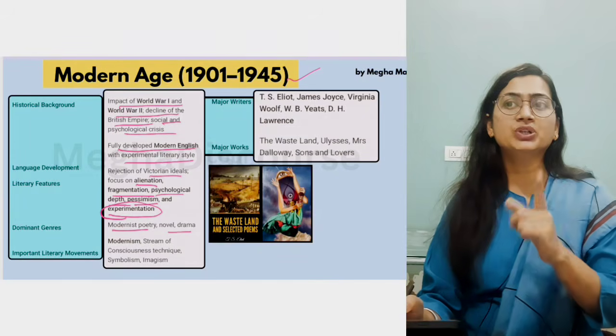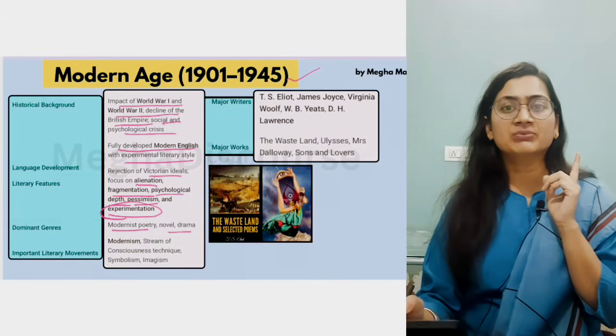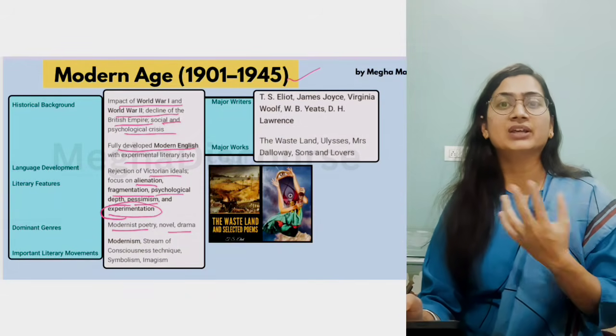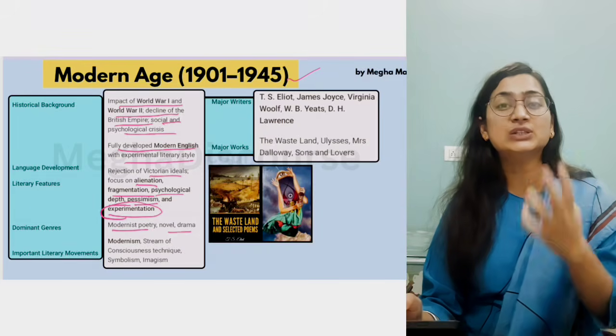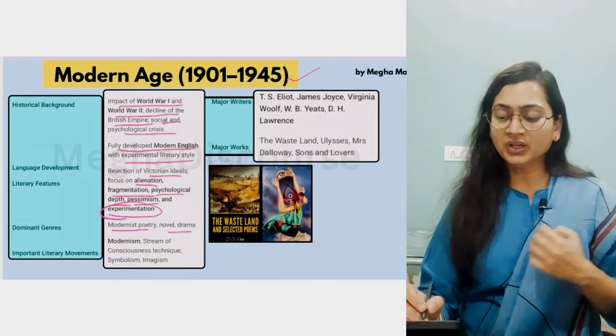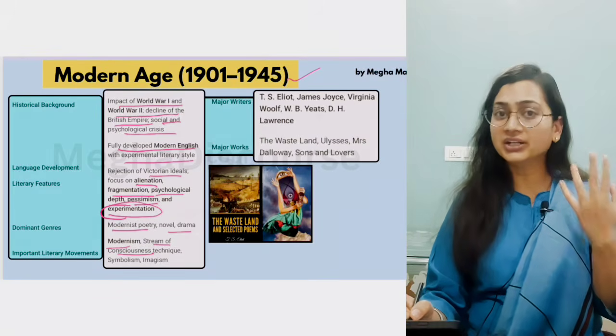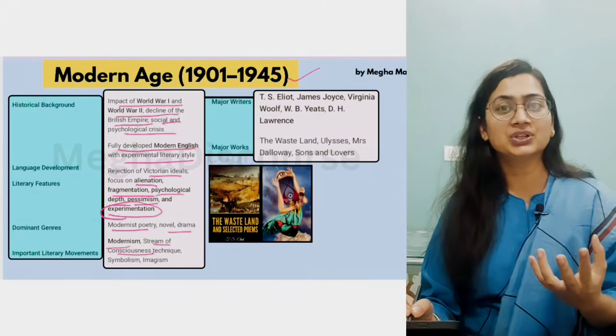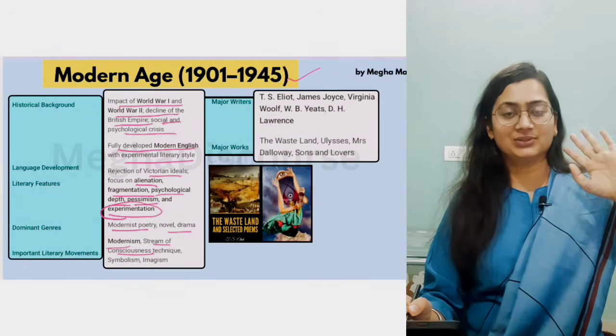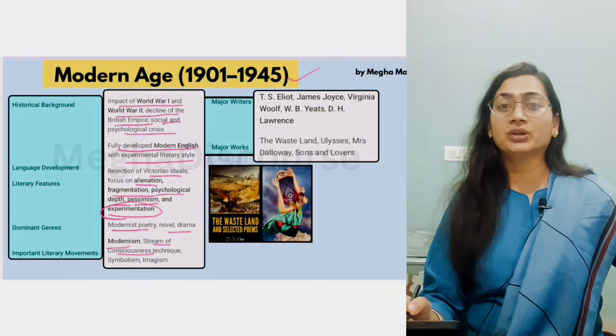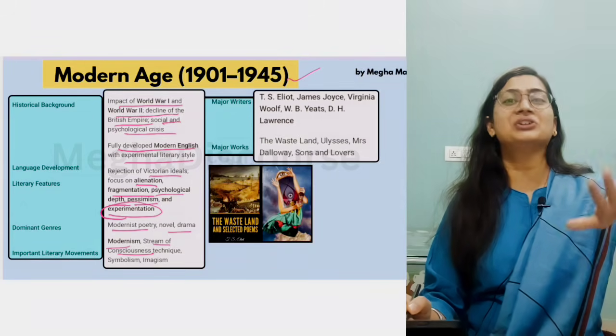They are talking about the brutal case of soldiers, that war is not peace every time. War is more disillusioned. War is shattered. Okay, so they are talking about modernism. This is a new theme, stream of consciousness, because they are shattered. Psychoanalytical crises were there, so they are talking with themselves. Like we have dramatic monologue in Victorian, now there is interior monologue.